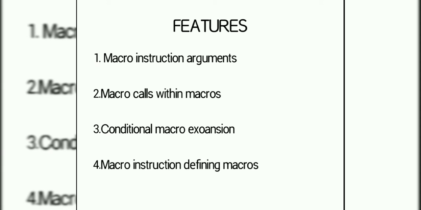Third, conditional macro expansion. The macroprocessor replaces each instruction with a group of source language statements. It is called macro expansion. Conditional macro expansion is considered to be a mechanism that allows a single version of source code for a program to be used to generate multiple versions of the executable, and it can be achieved with the help of AIF and AGO statements.